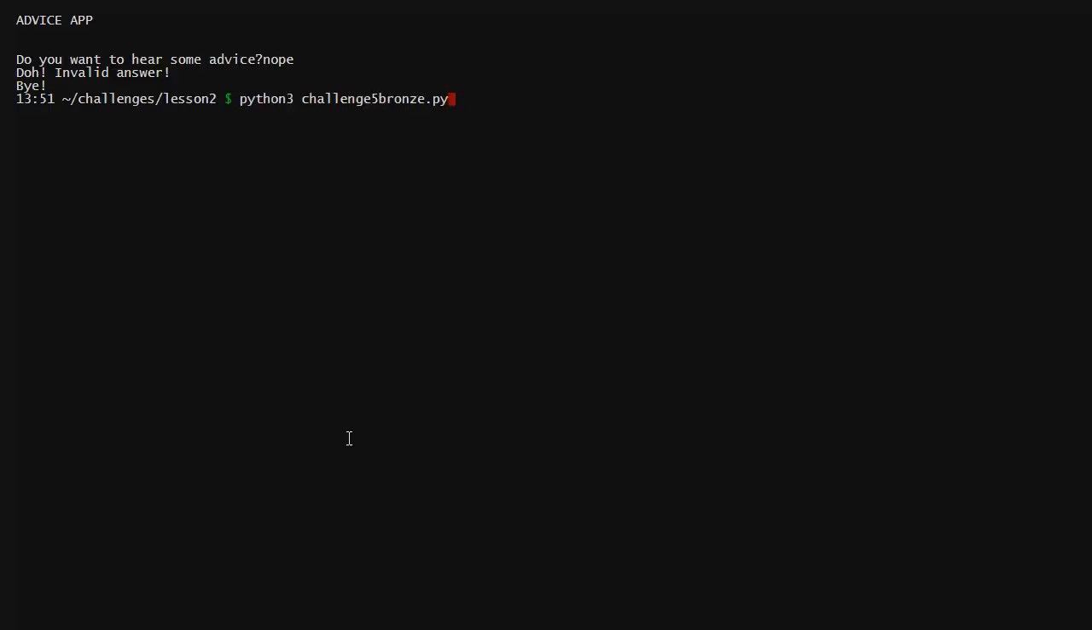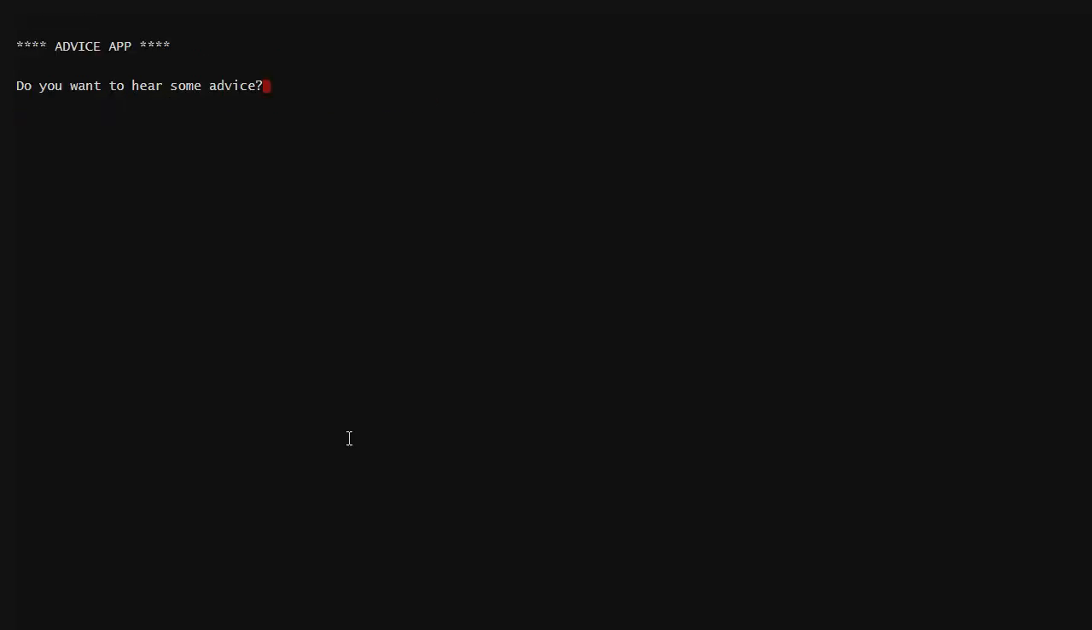So there's the bronze, there's the silver, and then finally the gold, the better version. This time it clears the screen when it starts the app, so it looks a bit better presented. Asks if you want some advice. If I say no, it will say, don't you give up on me. There we go. And it should say goodbye after a few seconds.